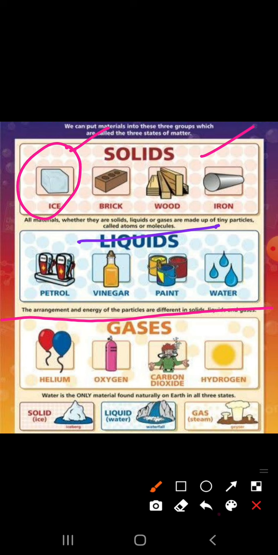Now see this last point, which is that water is the only material found naturally on the earth in all three states. It is the only material in the environment that exists in all three states, for example, solid, liquid, and gas. Ice, water, and steam. If you take brick, brick is only a solid, it will not be in liquid and gas. If you take petrol, it is only liquid, but it is not in solid and gas. But water is in all three states of matter.